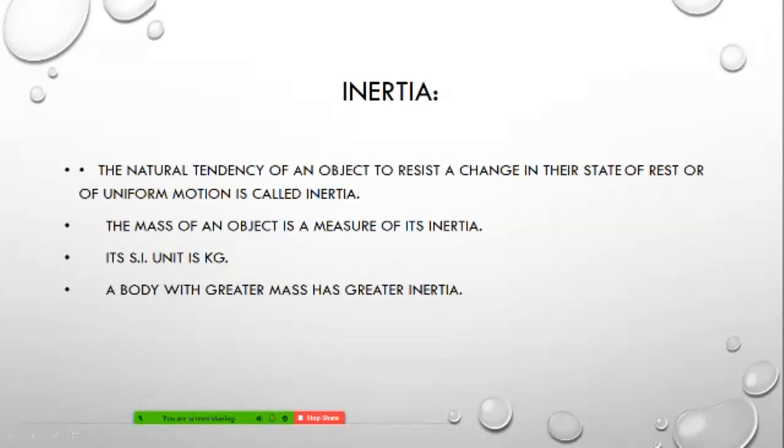We have already studied inertia. Inertia is the natural tendency of an object to resist changes in its state, meaning that if it is in a state of uniform motion, it stays so. It is the natural tendency of an object to resist a change in its state of rest: earlier it was at rest, and if it comes into change or uniform motion, that is inertia. Mass of an object is a measure of its inertia. Students, what is the SI unit of inertia? That is kilogram. So greater body mass, greater inertia.